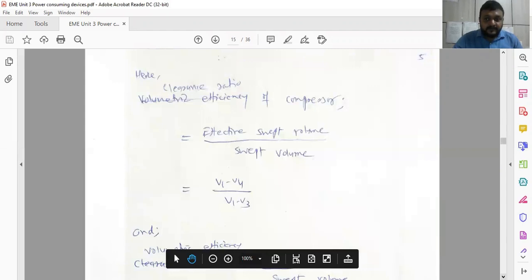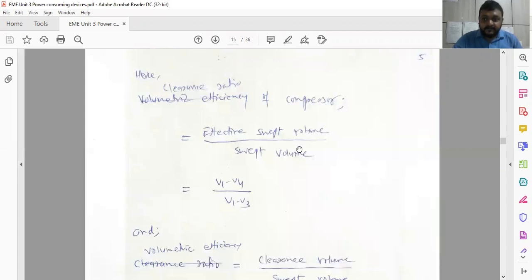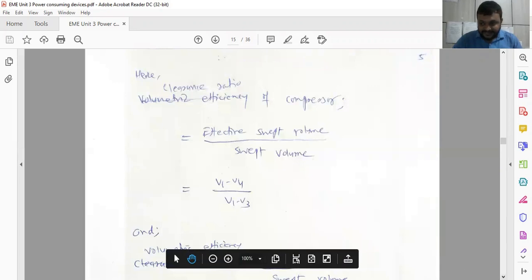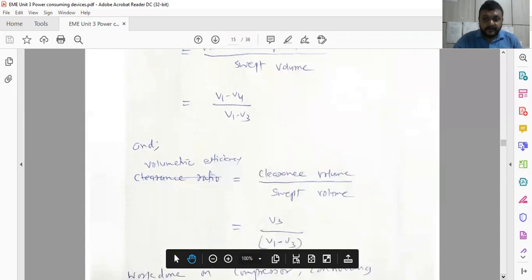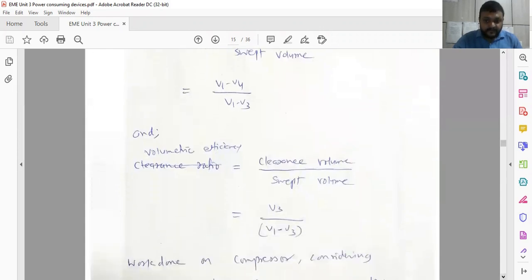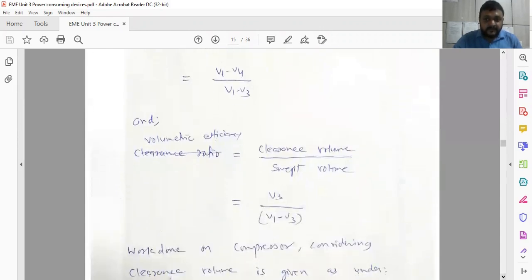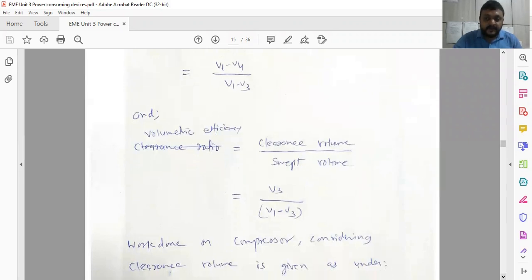So volumetric efficiency is effective swept volume divided by swept volume. And also volumetric efficiency is related to clearance volume divided by swept volume. Okay, so two types of volumetric efficiency can be found based on the swept volume and ideally based on the ratio of the clearance volume and swept volume.